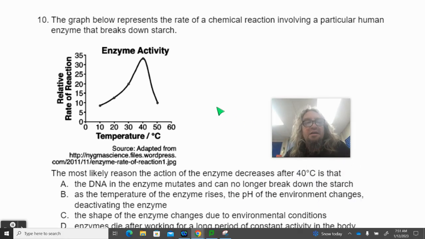Friends, enzymes. Number 10, the graph below represents the rate of a chemical reaction involving a particular human enzyme that breaks down starch. The most likely reason the action of the enzyme decreases after 40 degrees Celsius is that A, the DNA in the enzyme mutates and can no longer break down the starch. B, as the temperature of the enzymes rises, the pH of the environment changes, deactivating the enzyme. C, the shape of the enzyme changes due to environmental conditions. Or D, enzymes die after working for a long period of constant activity in the body.